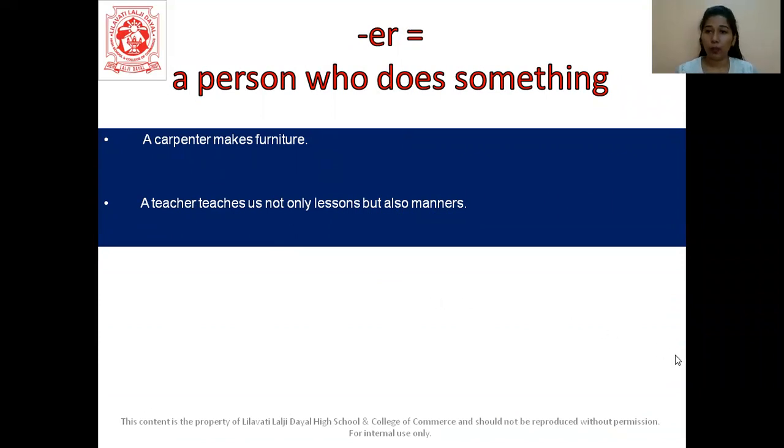All right. Students, you have to keep in mind that prefix means you write something at the beginning of the base word, and a suffix means you add something at the end of the base word. All right, students, that's all for prefixes and suffixes. I hope you all have understood the topic.